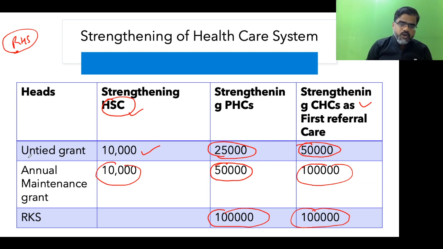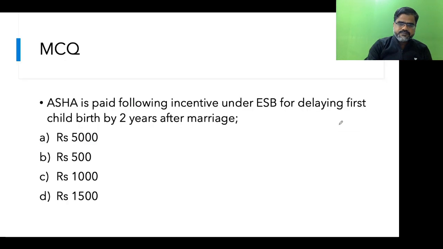Because normally, when we read the book, it talks about untied fund, so there can be a confusion. Don't get confused. Untied grant is different, annual maintenance grant is different, and Rogi Kalyan Samiti grant is different. This is for each level of healthcare: for subcenter it is this, for PHC it is this, for CHC it is this. This is the newest guideline, so please remember this.